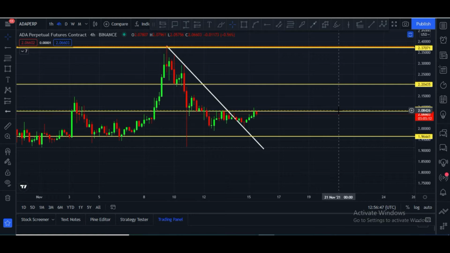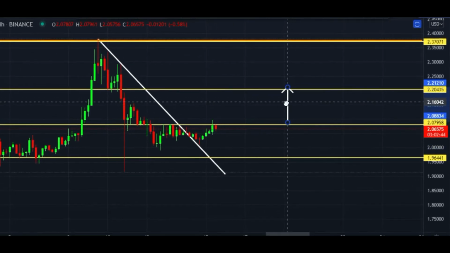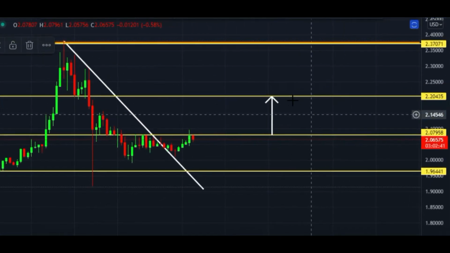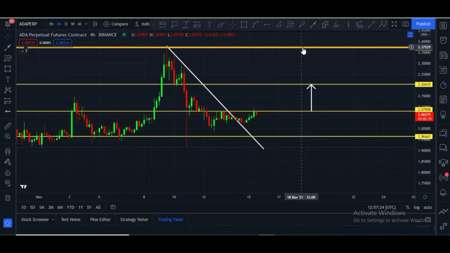This is the ADA USDT pair on our Binance chart, and here you can see it was in this downtrend, and this is the main trend line. After that, you can see it broke this, but it is facing resistance at the $2.07 to 10 cents price area. Once it breaks this area, according to this support and resistance base, our first target will be the same area, $2.20, and the second target will be this area. But before this, it has to break the $2.10 price area.